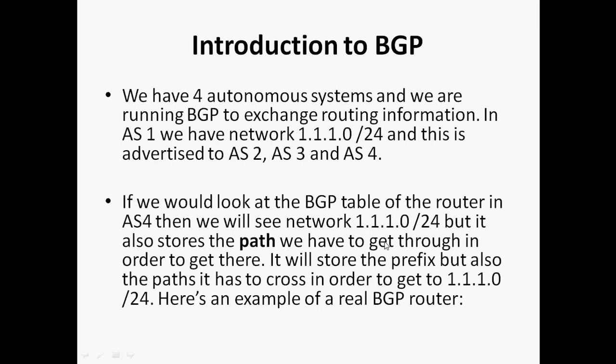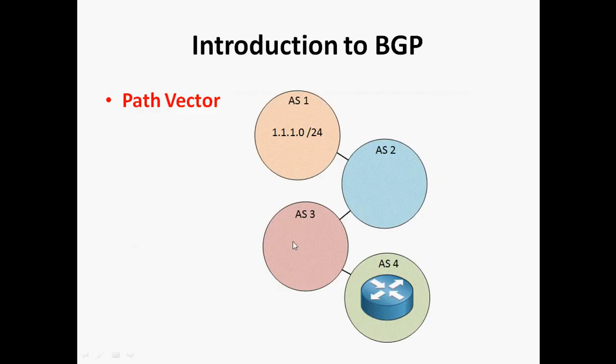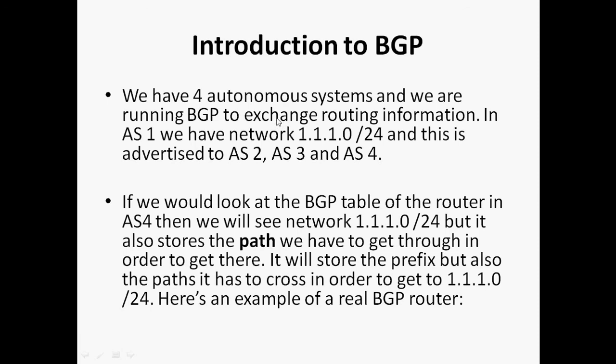We can learn the 1.1.1.0/24 network from AS1, but it also stores the path. Not only the network entry, it will store the next hop IP as well as the path vector. Path vector means through which AS numbers we will reach it. So they will mention 3, 2, 1. That is a path vector. It stores the prefix but also the path it has to cross in order to get there.